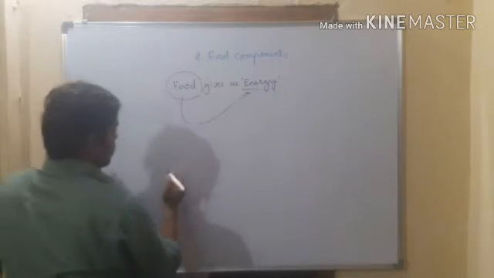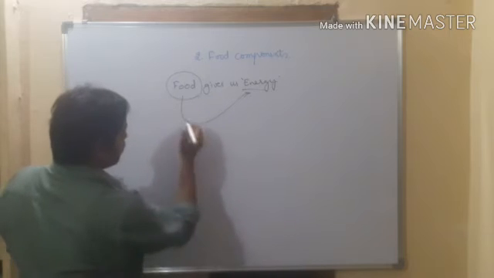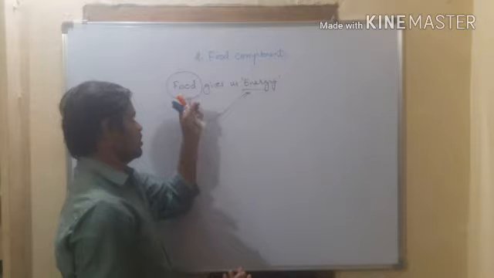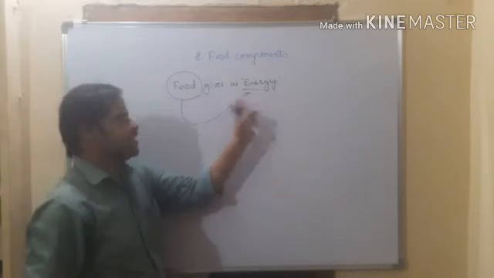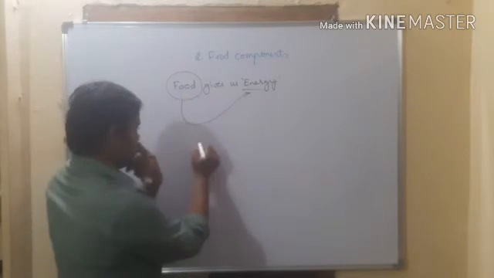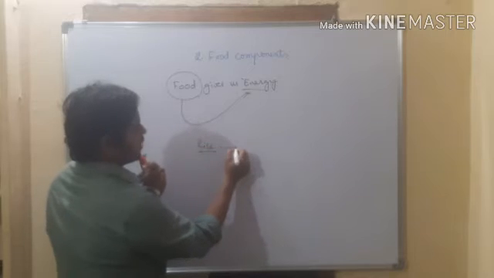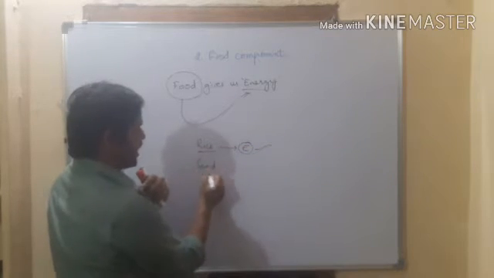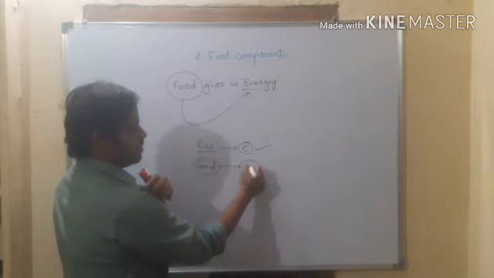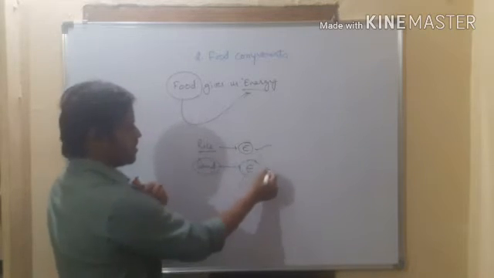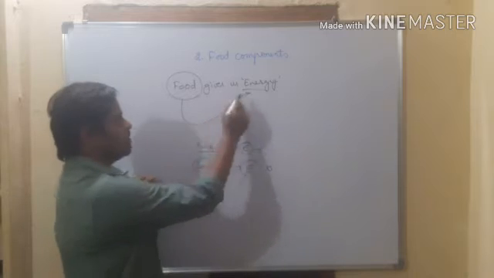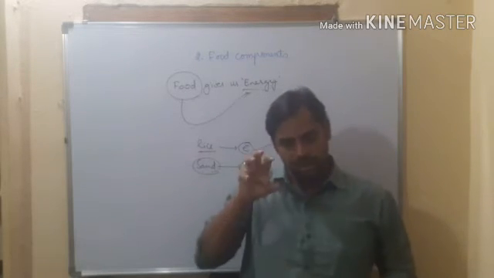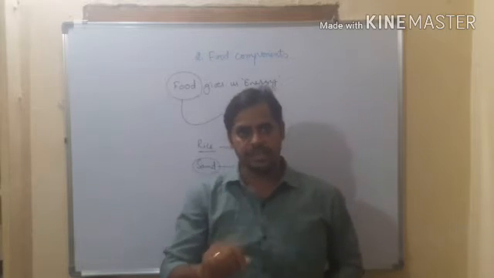So what kind of material is called food actually? The material which gives us energy is called food. For example, rice. If you eat rice, you will get energy. Very good, then rice is a food. Sand: if you eat sand, will it give you energy? No. So it is not called food. So food definitely should give energy. Right. In the food there is something which is giving us energy.